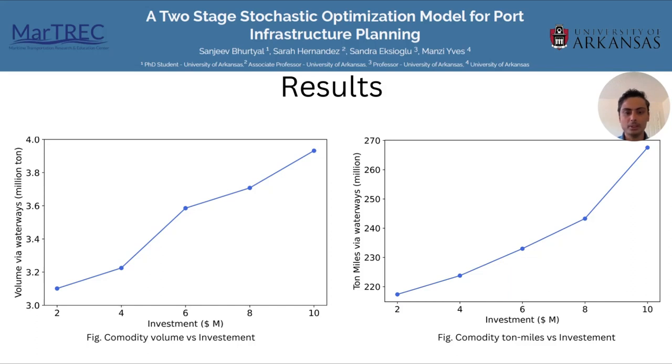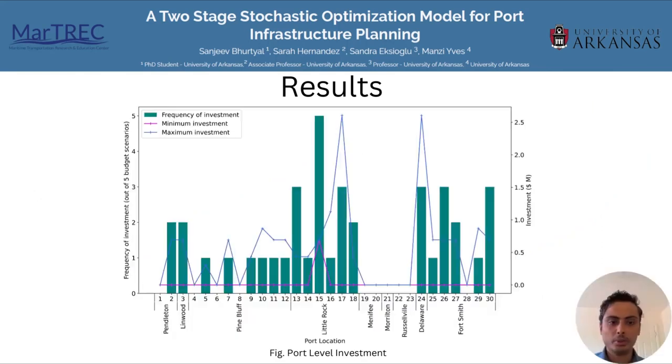The figure on the left shows that with higher investment in port infrastructure, volume of waterborne commodity increases. This holds true for ton-miles of commodities moved via waterways, as shown in the figure on the right. We also report ports requiring investment for optimal supply chain cost. The model determines that investment should be made at ports in Little Rock, Delaware, and Fort Smith.